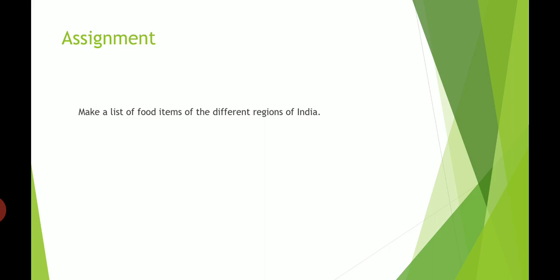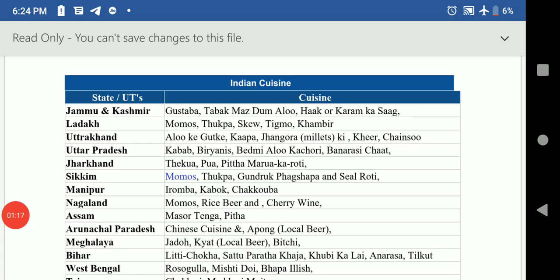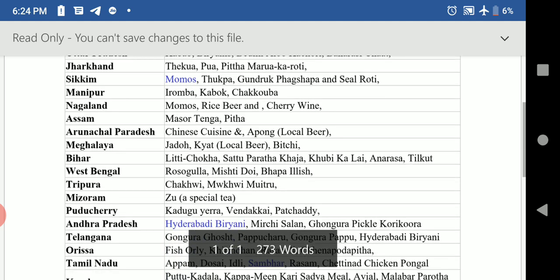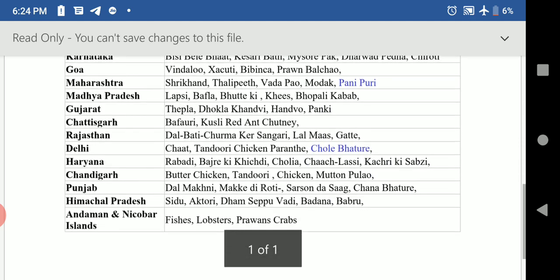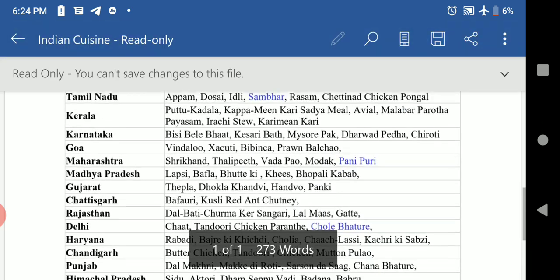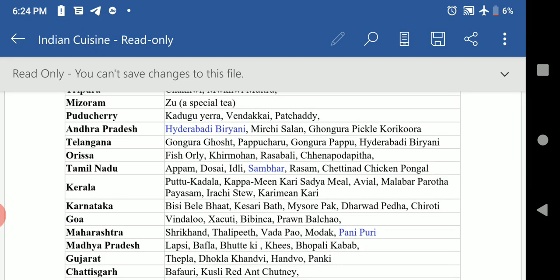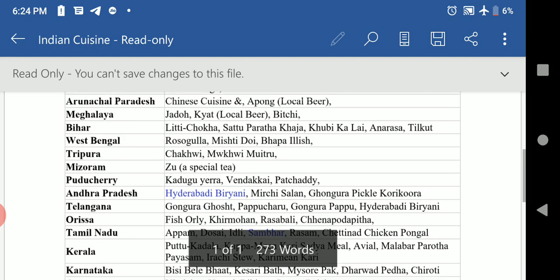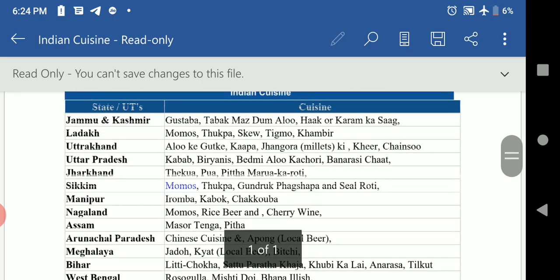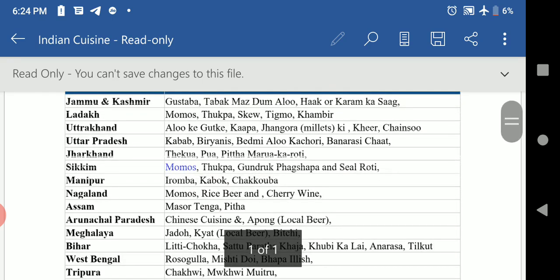Have you done this one? Make a list of food items of the different regions of India. Good. To complete this assignment, you can take help of this one. A list of the famous food items of the different states of India is given here. See. And the link of this one is also given in the description box. You can check from there, right? Complete this assignment on time, right?